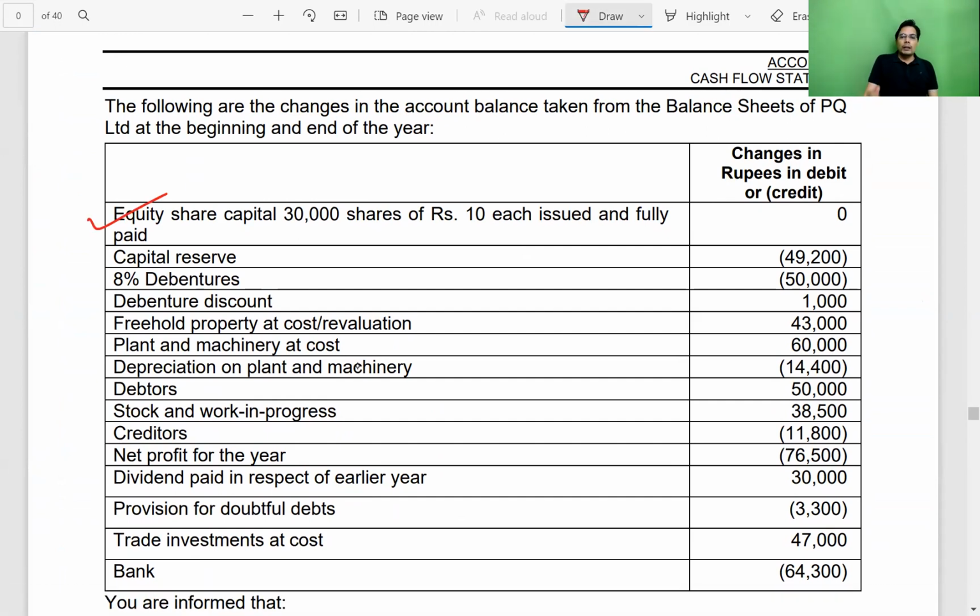Capital reserve. Capital reserve, opening balance and closing balance difference is 49,200. And that is also credit difference. Capital reserve has a naturally credit balance because all reserves generally have a credit balance. So since all reserves have a credit balance and the change is also credit change, this means the balance in this account has gone up by 49,200.